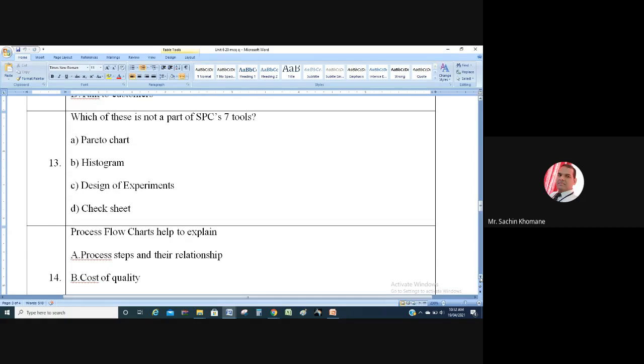Next question: which of these is not a part of the statistical process control seven tools? म्हणजे ह्या खालच्या 4 ऑप्शन पैकी कुठलं टूल नाहीये आपण जे डिस्कस केले 7 टूल मध्ये? At least you can answer this. Pareto chart, yes. Histogram, yes. Design of experiment, don't know. Check sheets, yes. So answer is C. Design of experiment is not an SPC tool. Okay.